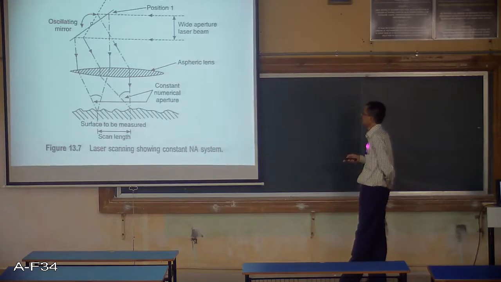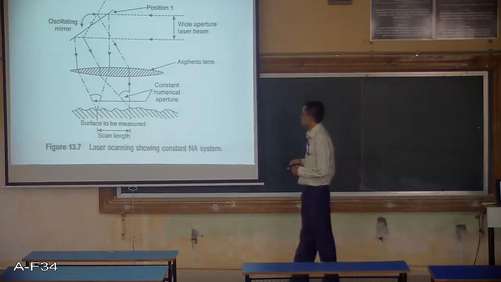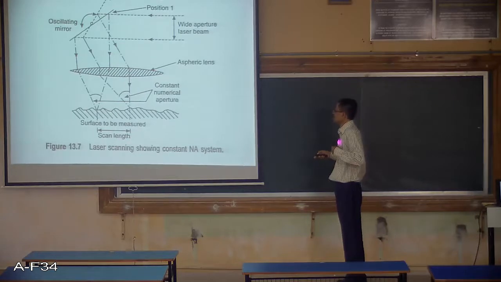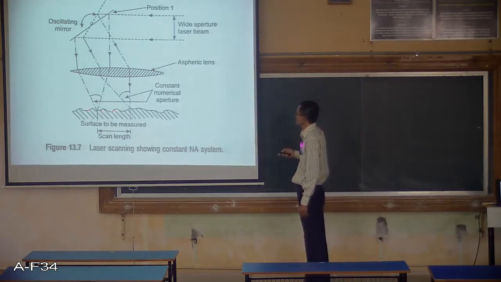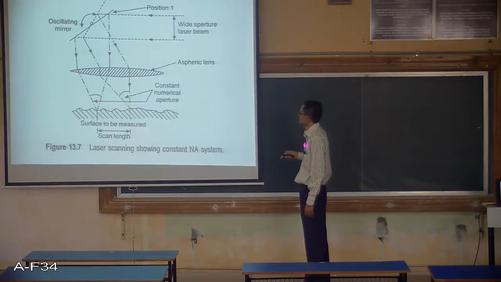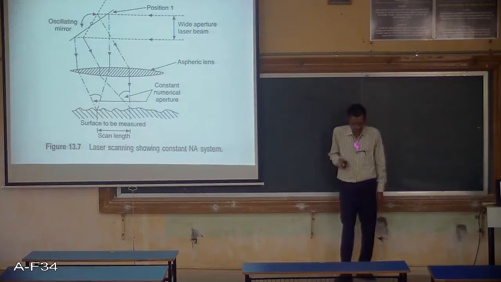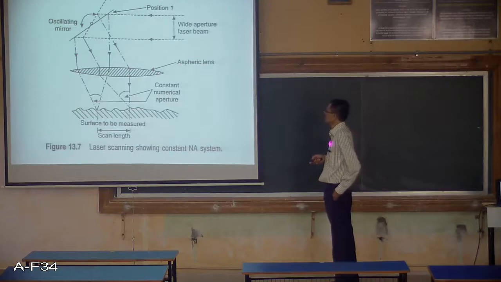So this scan length is to be seen and measured. Now you can see that the scan length is quite small. So this is nothing but the range of the instrument. This range is quite small, and as a result you have a smaller scan length, whereas for a stylus instrument, you have a better or longer scan length.